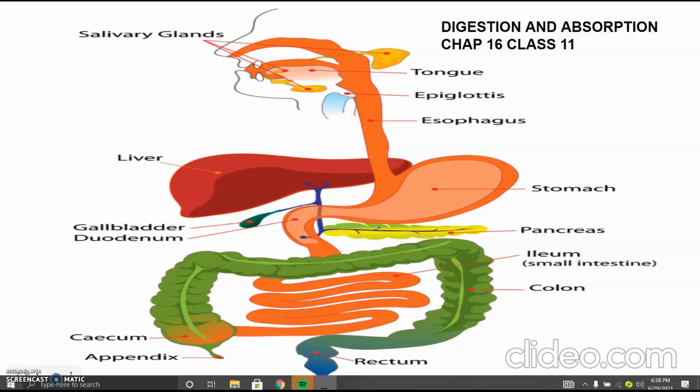Water also plays an important role in metabolic processes. There are various macromolecules in food which cannot be utilized by the body in their original form, so they have to be broken down into simpler substances. That is done through our digestive system. This process of conversion of complex food molecules to simple absorbable forms is called digestion, and it is carried out by our digestive system through mechanical and biochemical methods. So in this chapter we'll be dealing with the digestive system of human beings.